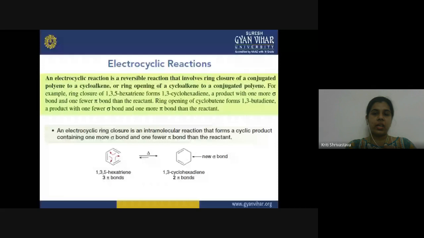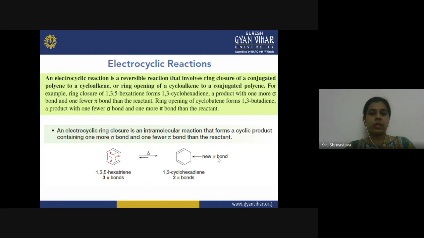An example is the ring closure of 1,3,5-hexatriene. It forms 1,3-cyclohexadiene, a product with one more sigma bond and one fewer pi bond than the reactant. In this diagram, when the ring closing takes place, the reactant has three pi bonds but the product has only two, and a new sigma bond is formed.